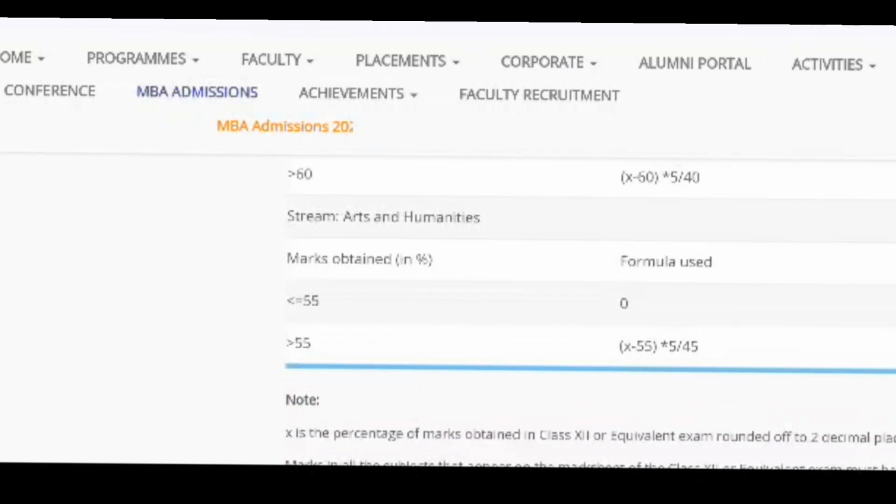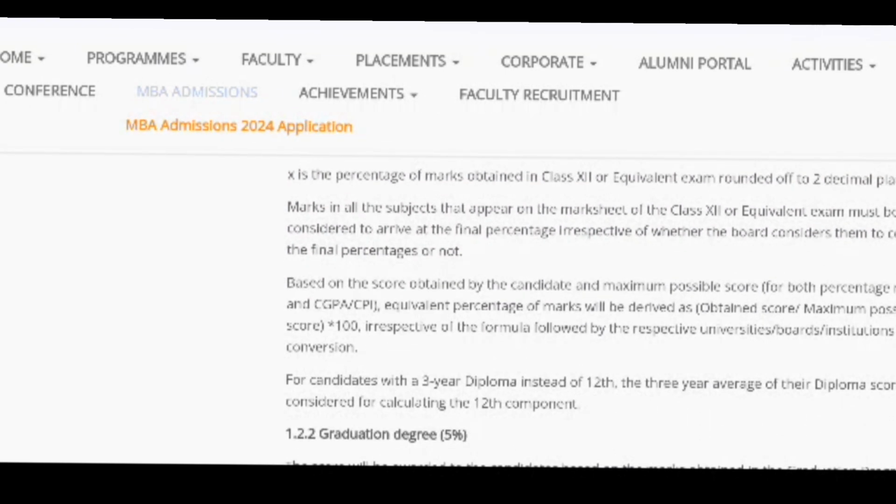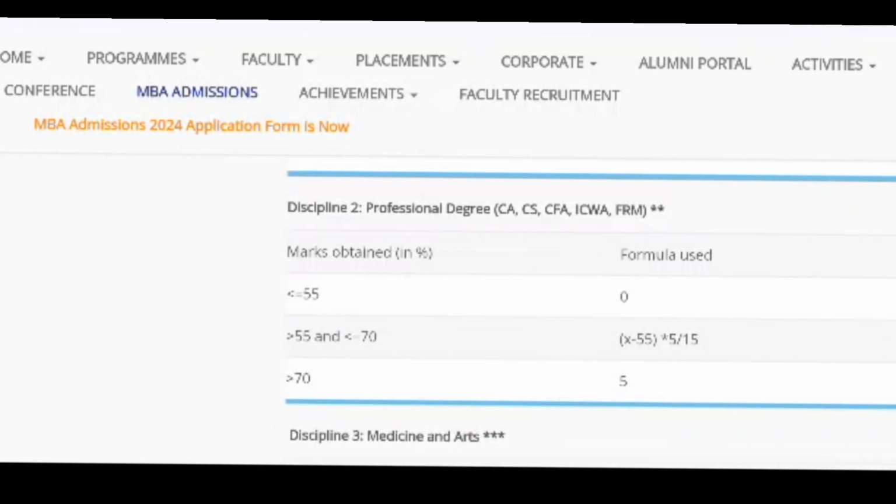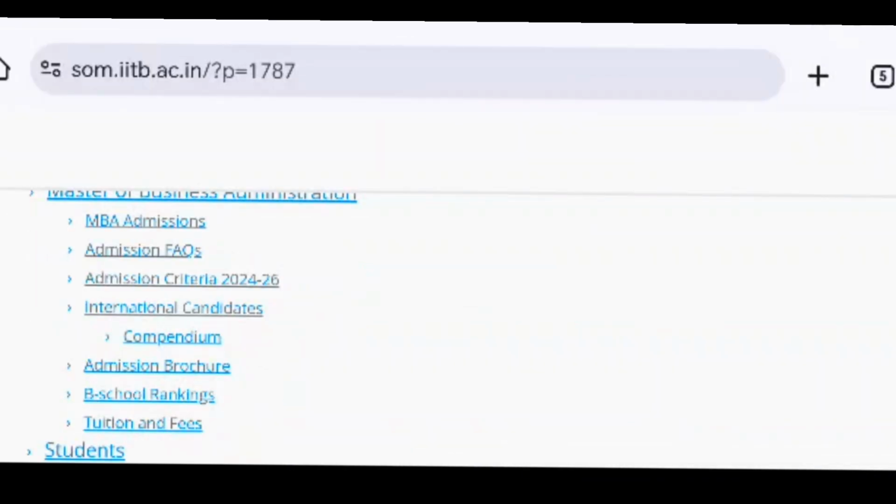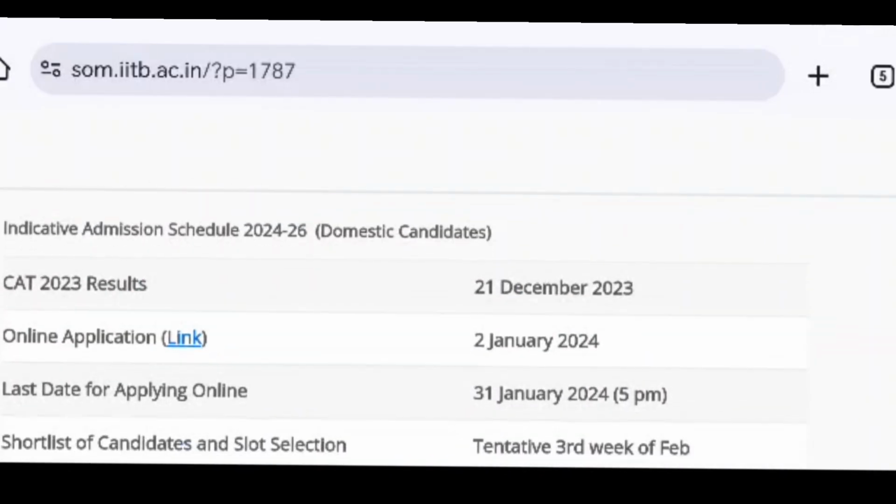The fee structure for IIT Bombay is nearly up to 12 lakhs, and if you are from the reserved category, then you need not pay the tuition fees. You have relaxation in the tuition fees in the IITs.